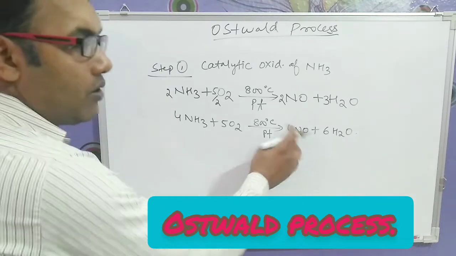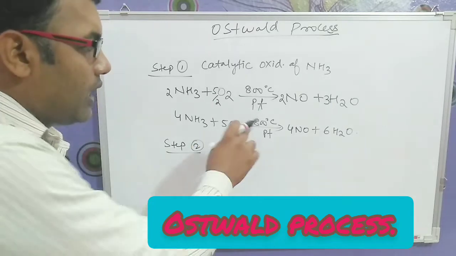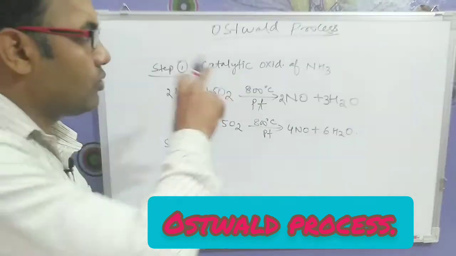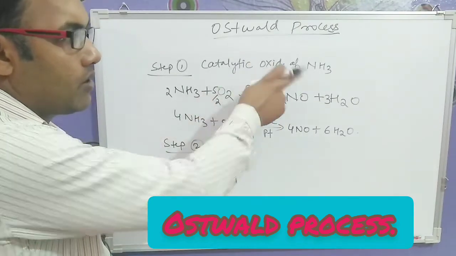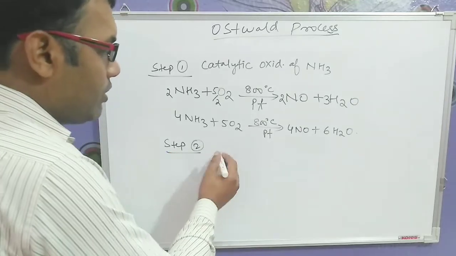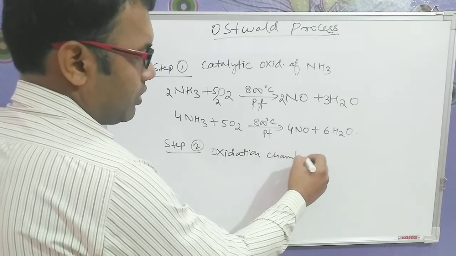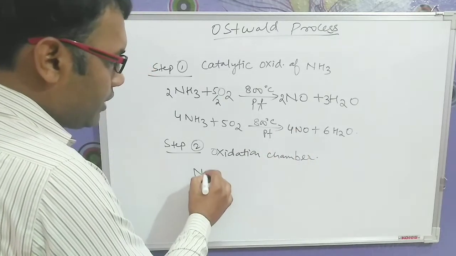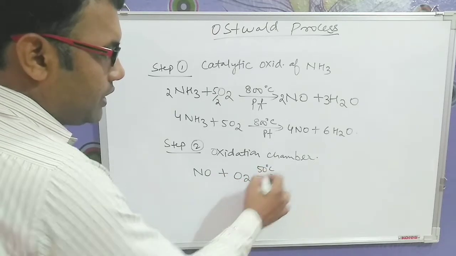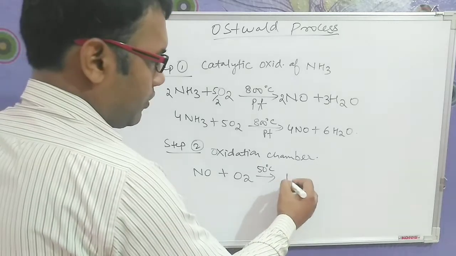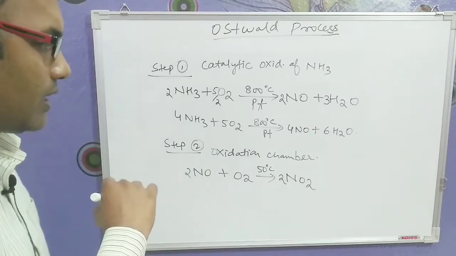Now formation of nitric oxide takes place in the catalytic chamber, or we say catalytic oxidation of ammonia. The second step will be in the oxidation chamber. In the oxidation chamber, nitric oxide is combined with oxygen at 50 degrees centigrade. When these two combine, it forms nitrogen dioxide. Just balance here, so this will be your balanced equation.